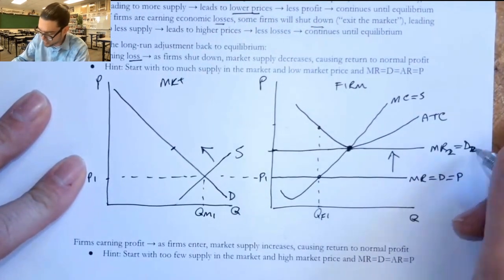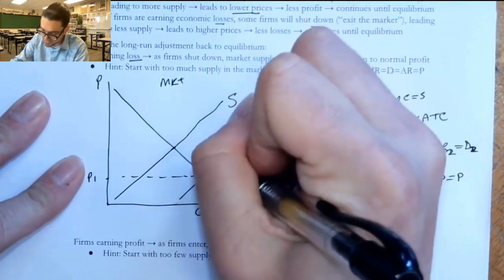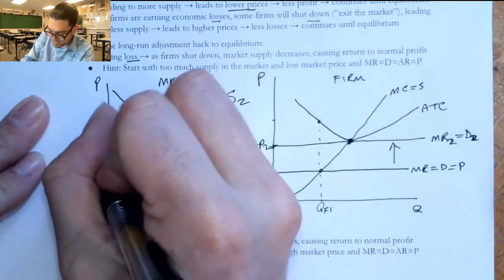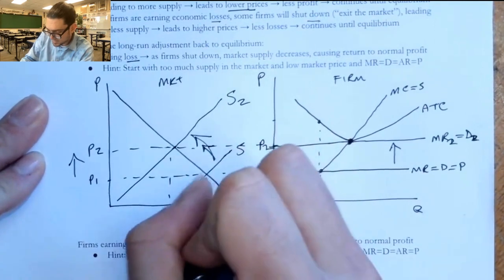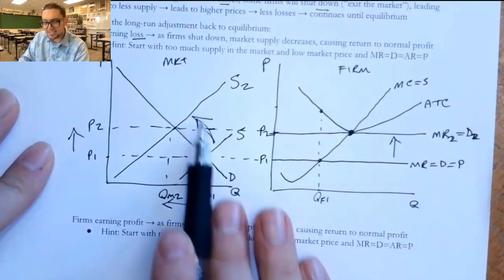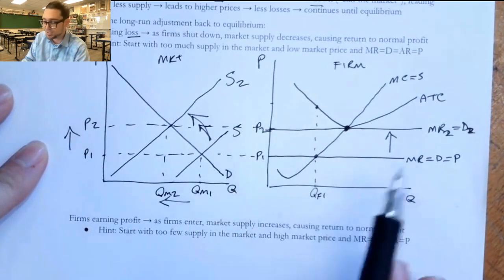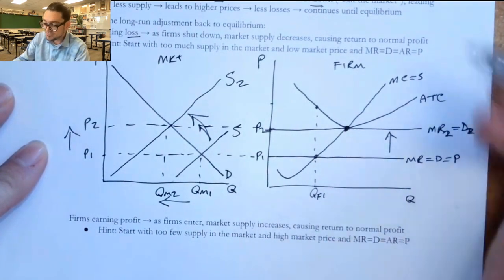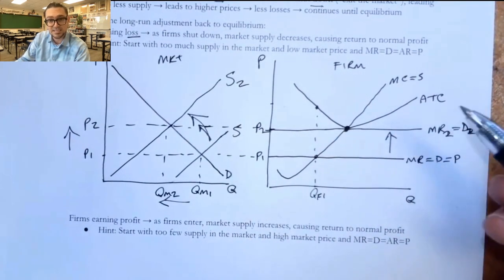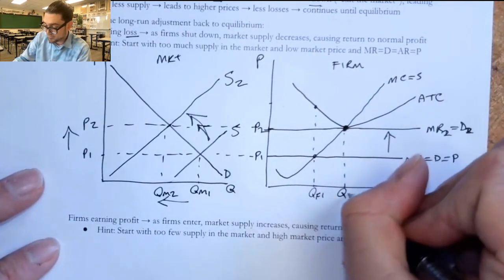So price 2. And the cause of that, again working backwards, is that this supply curve shifts way back, with a dashed line all the way over to P2. And the quantity in the market actually goes down. As these firms are leaving, the price is rising and shrinking that loss, and it's causing MR, or D, to come up here. Eventually it gets to the point where D hits that ATC and the price equals the ATC again, and the firm breaks even, at which point firms are no longer going to be exiting the market.